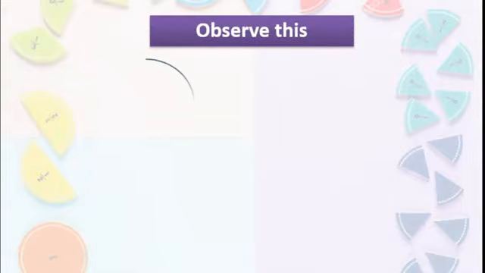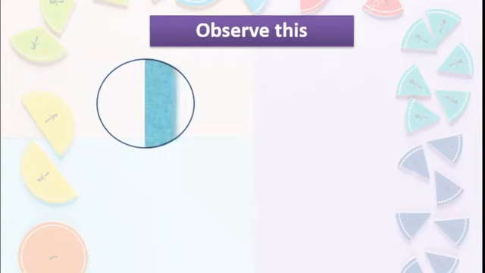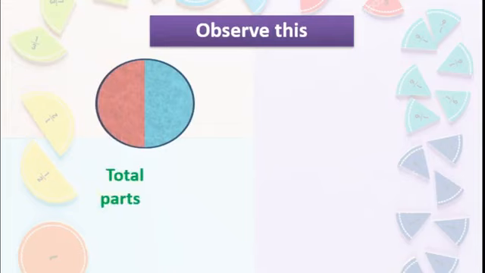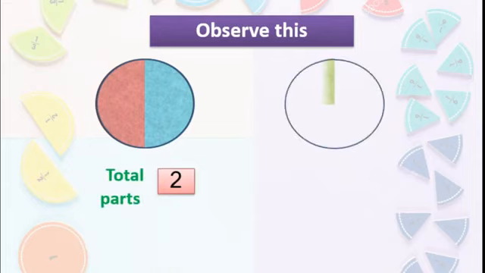Yes, observe this carefully. Here this is one whole. Okay? Now see this. I have made two equal parts here. Now how many total parts are there? Two. Correct? Now one more. Observe clearly.